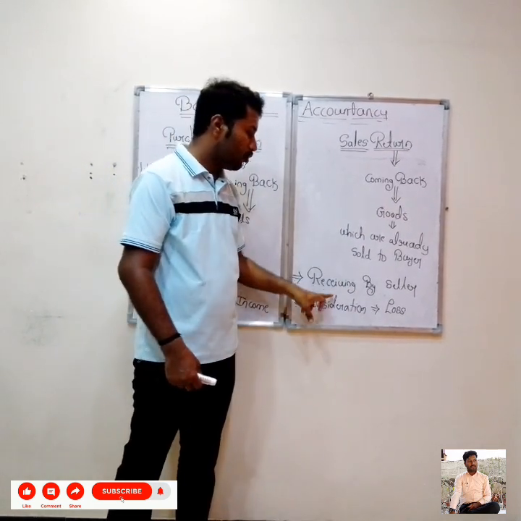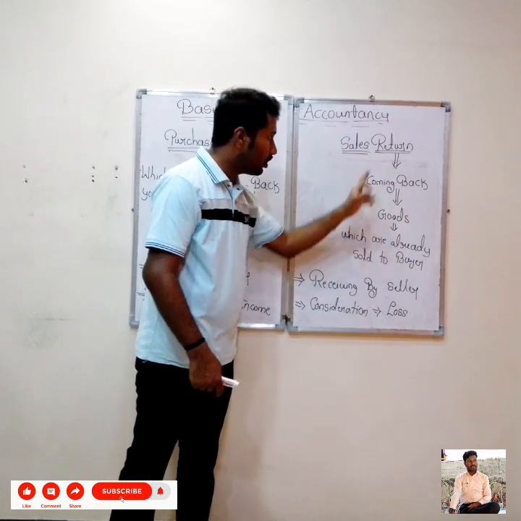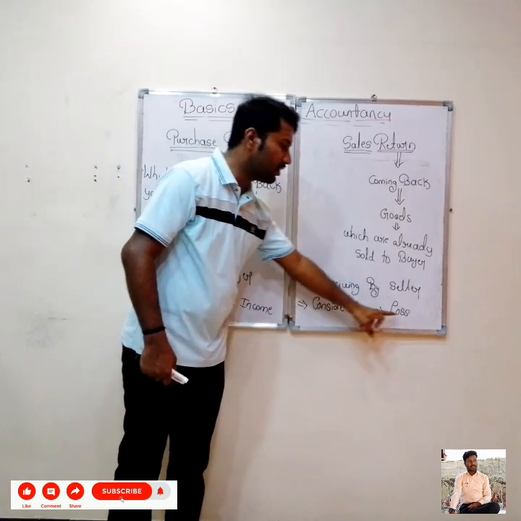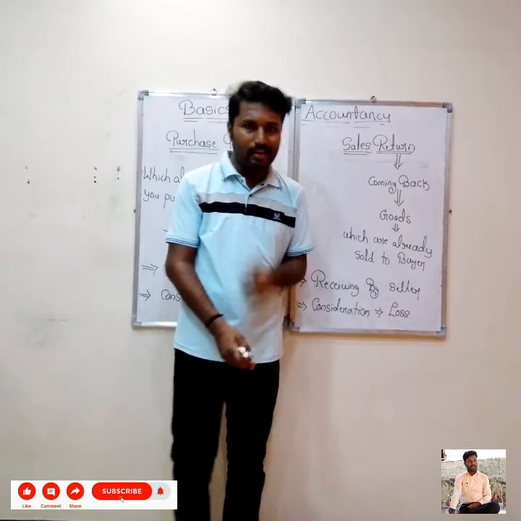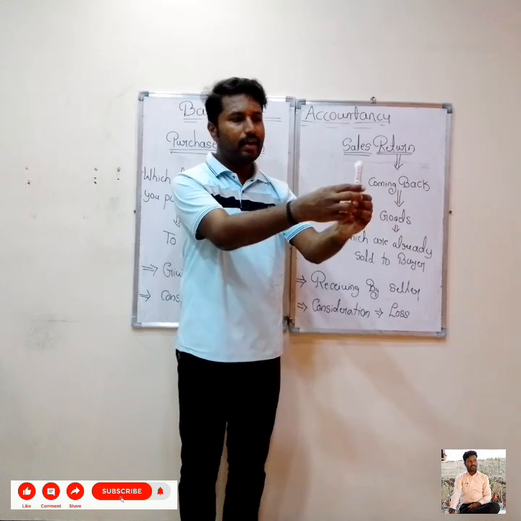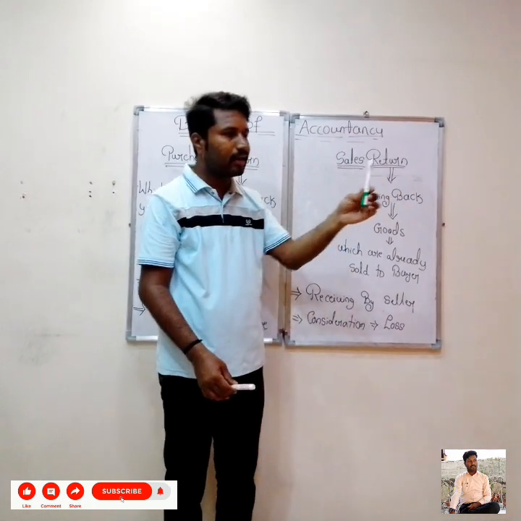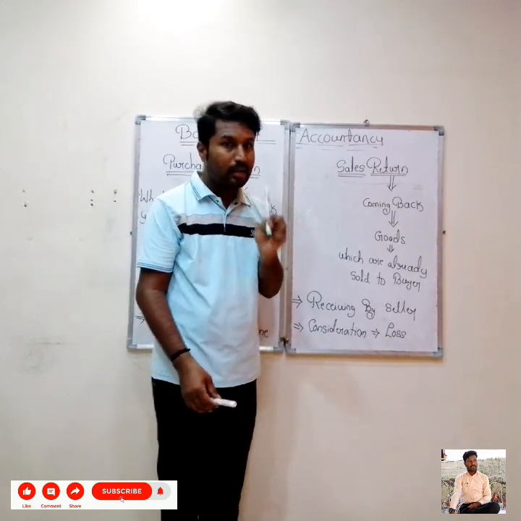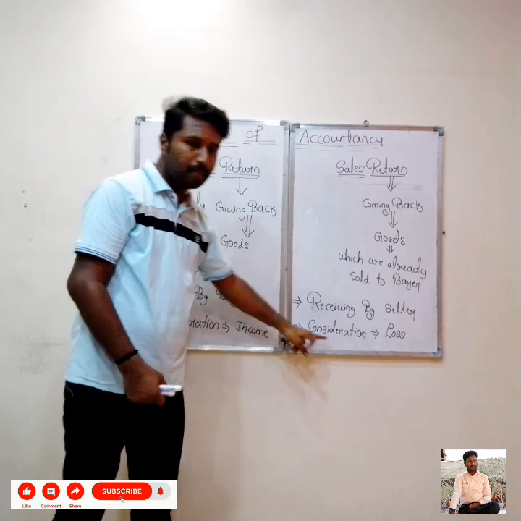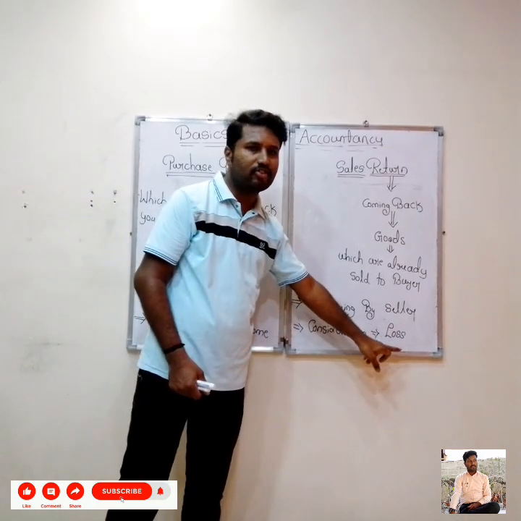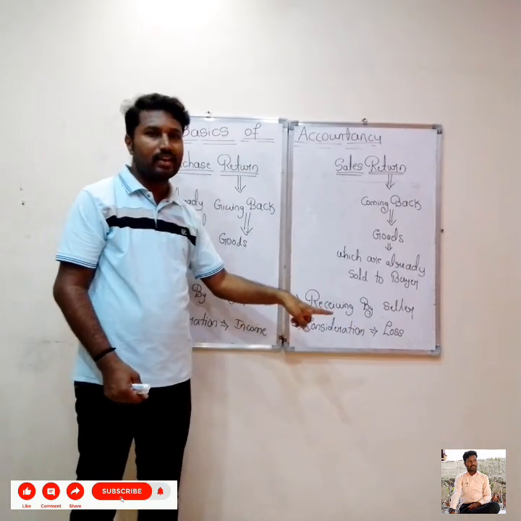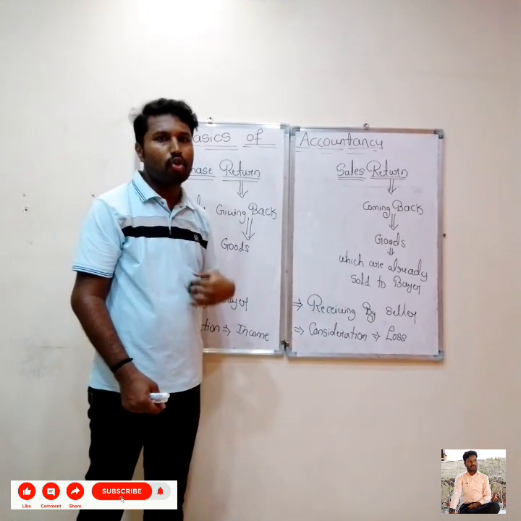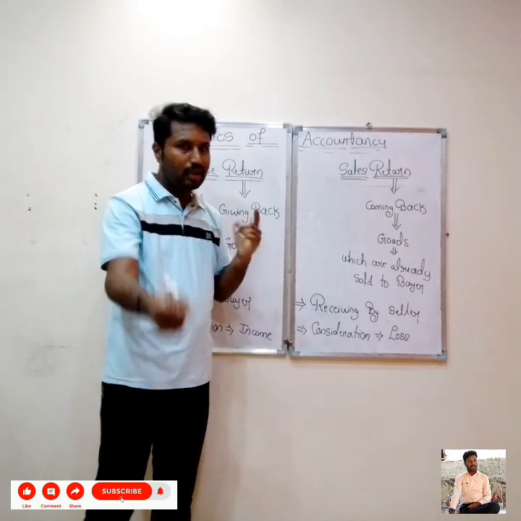Here the returned goods are received by the seller. What about the consideration? The consideration is loss. As a seller, if I sold 2 markers and 1 marker comes back to me, it is a loss. Understand? Again, one side the consideration is income and the other side it is loss. Why I consider this as a loss, I will tell in the upcoming videos when we solve the journals.